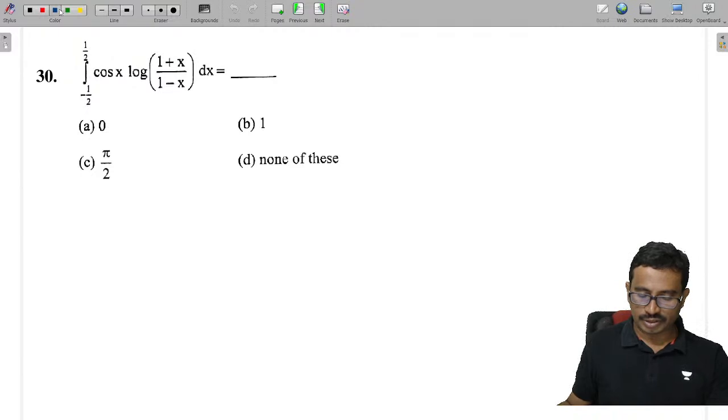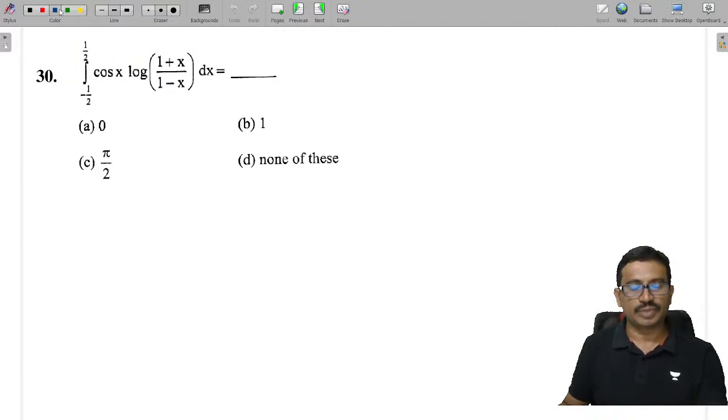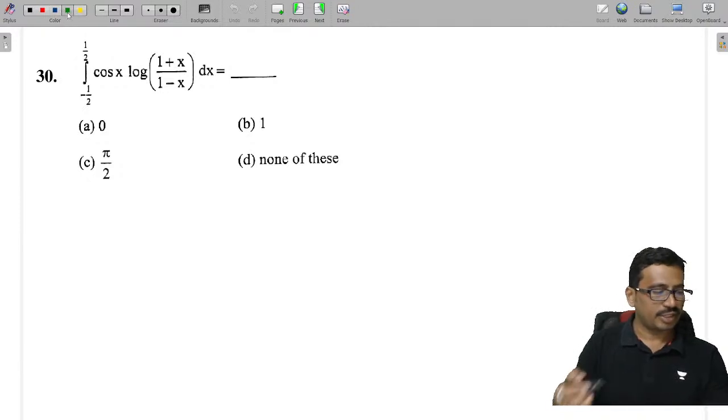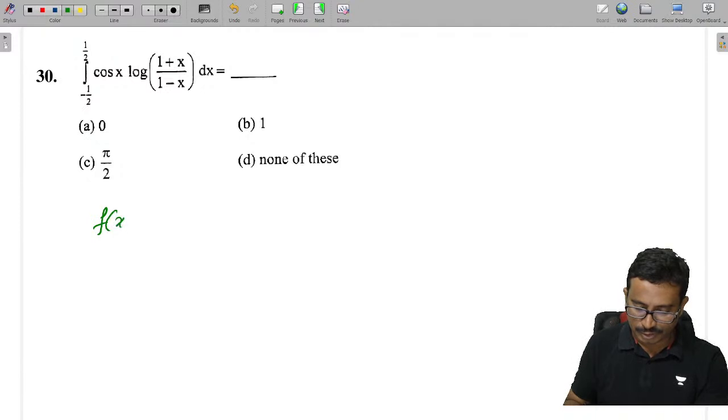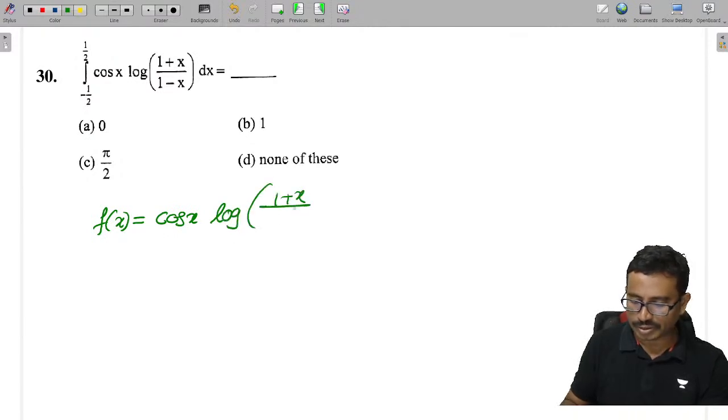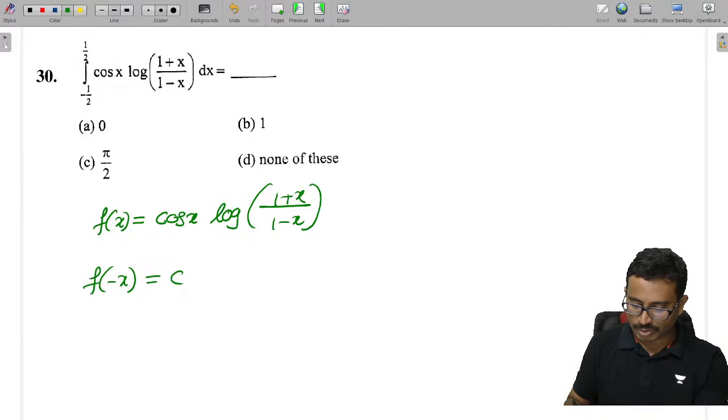Now you see this thing here, cos. Since we have the function containing the integral from minus a to a, whenever we have minus a to a, we will check for the even function or odd function. You see the given function f of x is cos x into log of 1 plus x by 1 minus x. So tell me now f of minus x here. Cos of minus x is cos x, cos is even.